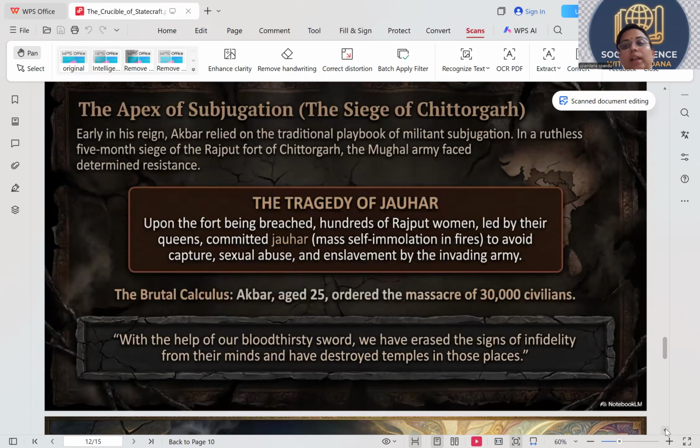Here coming to the very famous narrative, Akbar is a very tolerant king. He is very good to the other religions. Yeah, we have all those things, but it's not like complete figure of Akbar. Akbar is fierce. When time comes, his tolerance is not the only thing. So here is the topic we are talking about, the siege of Chittorgarh. Early in his reign, Akbar relied on traditional playbook of militant subjugation. There was a ruthless 5-month siege on the Rajput fort of Chittorgarh. Mughal army faced determined resistance. It was like 5 months, very bad war. And they have faced full resistance from the Rajputs in the Chittorgarh fort.